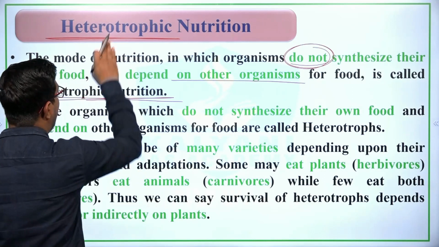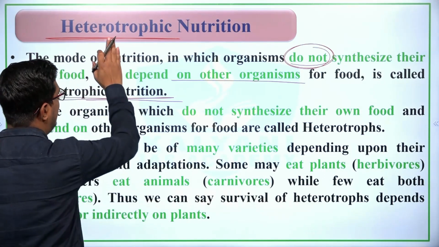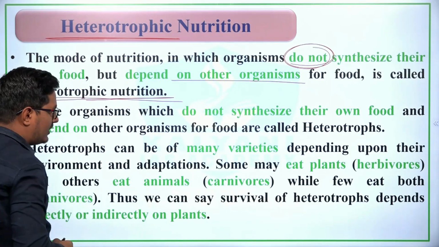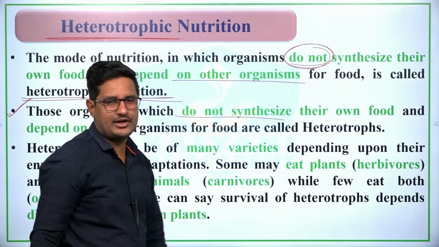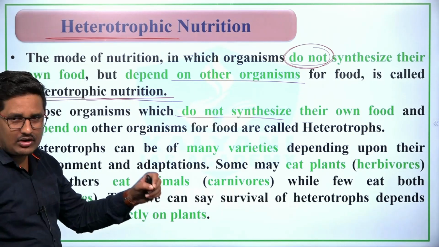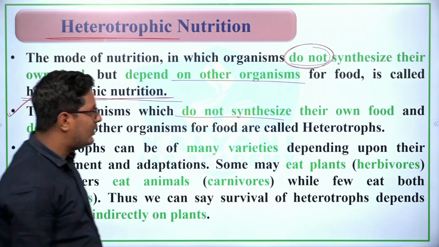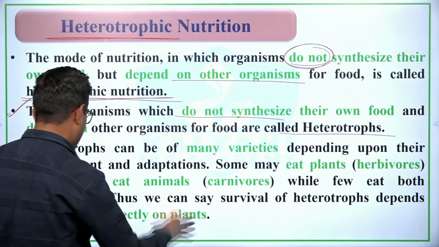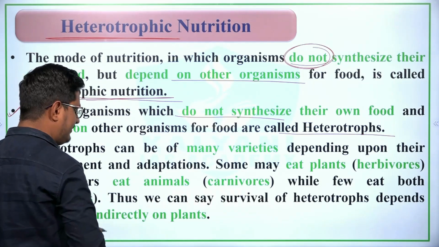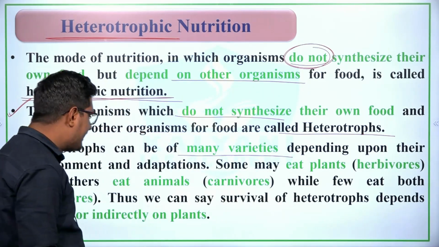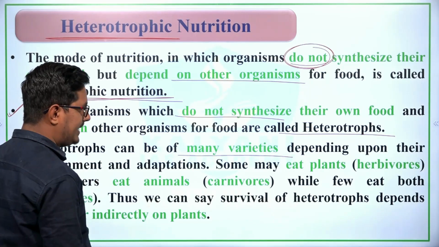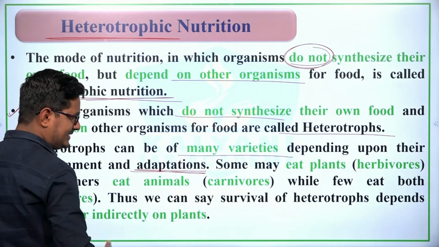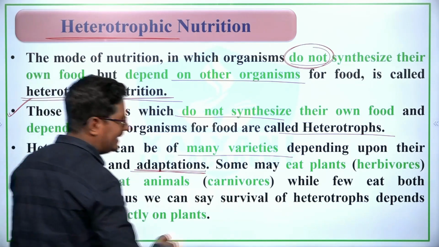Now what are heterotrophs, or what are heterotrophic organisms? Simply we can say that those organisms which do not synthesize their own food but depend on other organisms for food are known as heterotrophic organisms or heterotrophs. Heterotrophs can be of many varieties, depending on their environment and adaptations, such as some organisms may eat plants,